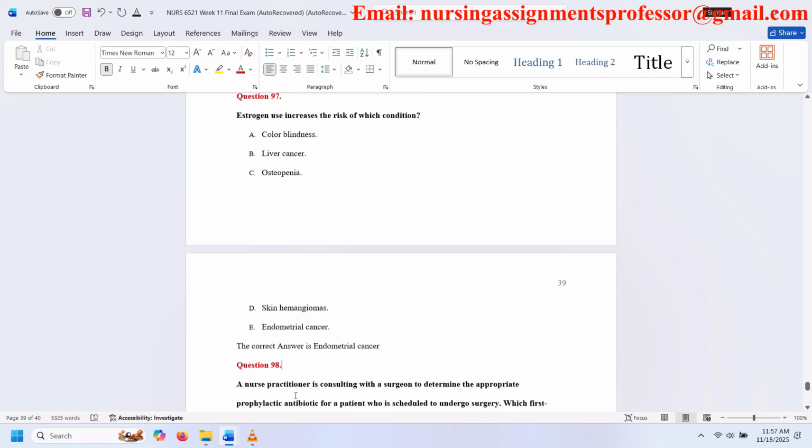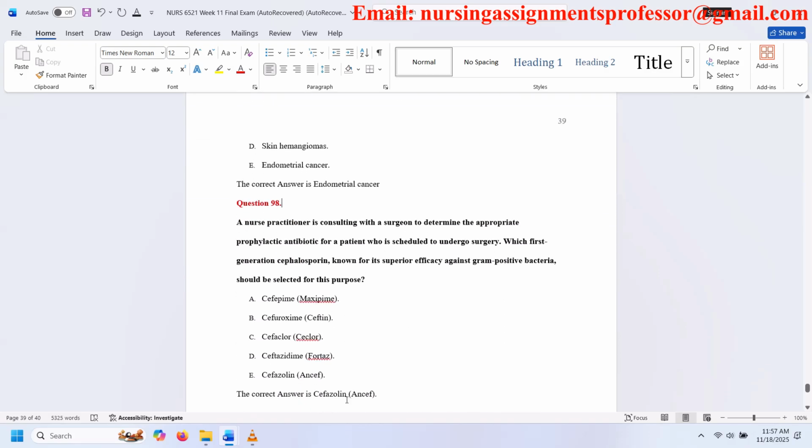Question 98. A nurse practitioner is consulting with a surgeon to determine the appropriate prophylactic antibiotic for a patient who is scheduled to undergo surgery. Which first-generation cephalosporin, known for its superior efficacy against gram-positive bacteria, should be selected for this purpose? A. Cefepime. B. Cefuroxime. C. Cefaclor. D. Ceftazidime. E. Cefazolin. The correct answer is cefazolin.